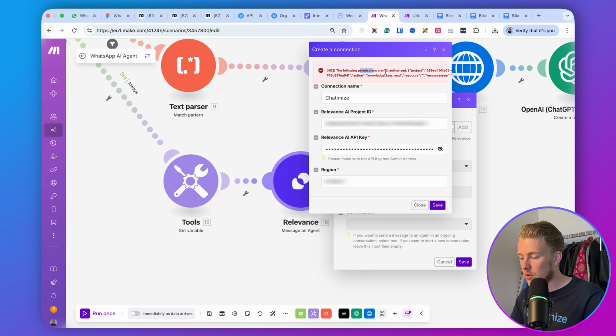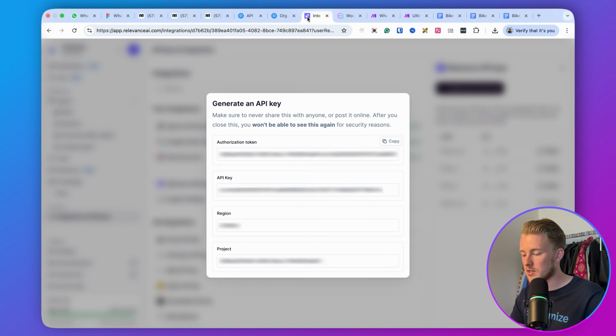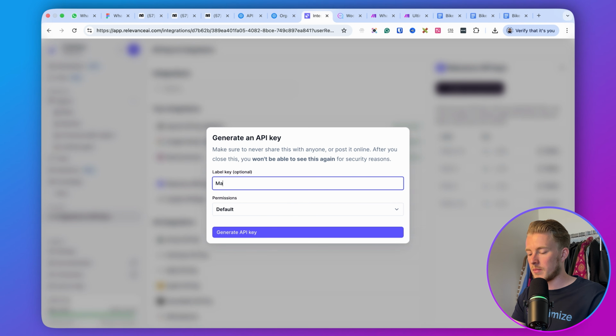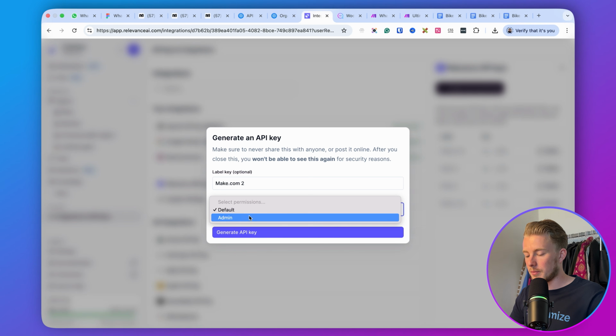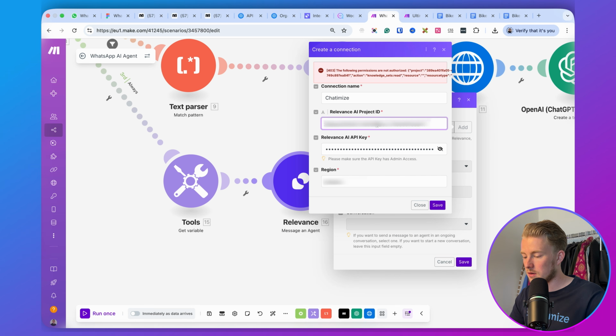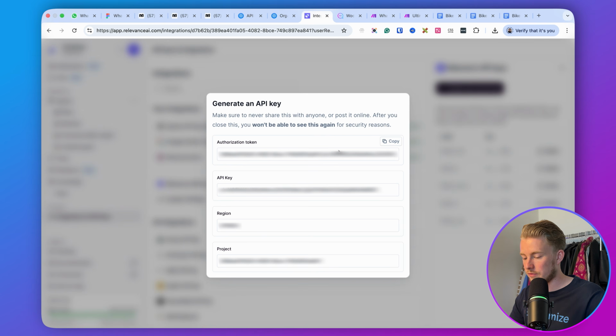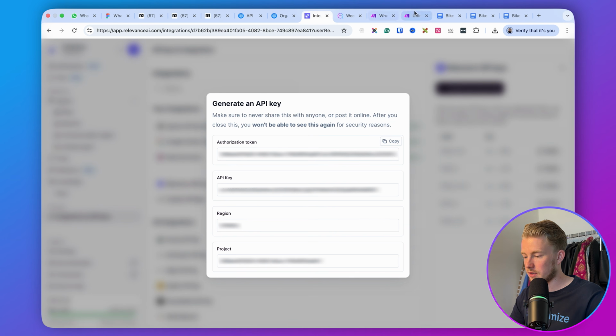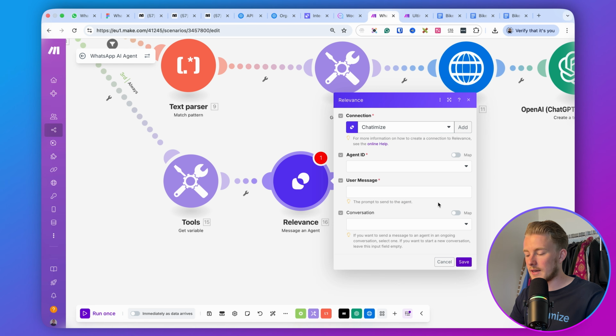Then it says the following permissions are not authorized, so I think something went wrong with the key. We can just create a new key. I call it make.com2. The permissions will be admin, I think that's the thing we should do. Then we get all of the same stuff: the API key, the project ID, and the region. And that is working, right?